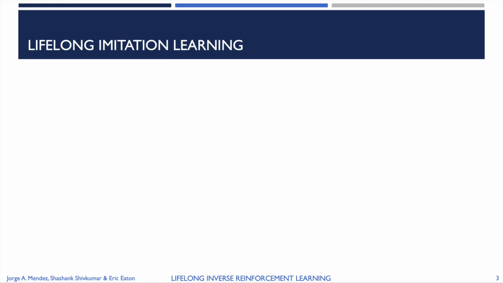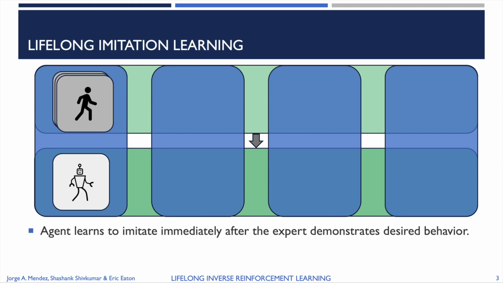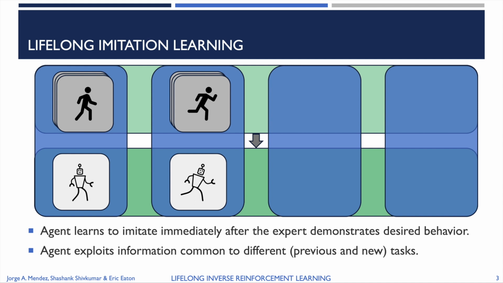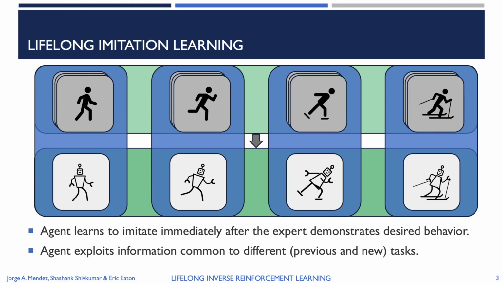Our solution has the benefits of both of these approaches. The user will provide a small number of demonstrations for each new task, and the agent will immediately do its best to replicate the demonstrated behavior. Upon receiving demonstrations for a new task, the agent will combine them with any relevant information from previously demonstrated tasks and rapidly replicate the new behavior.